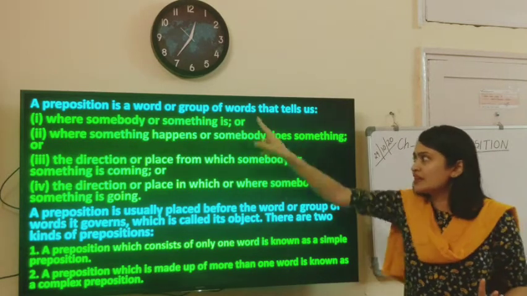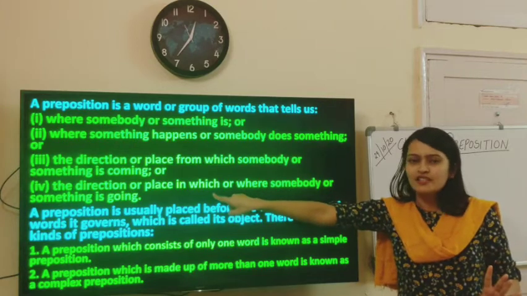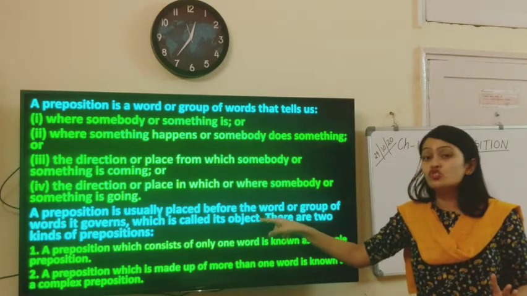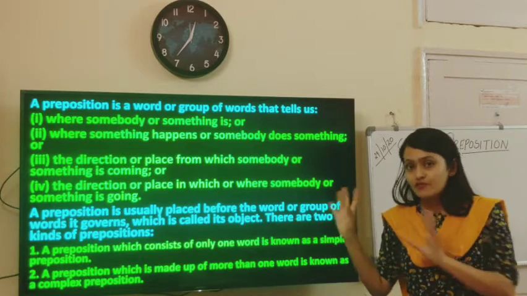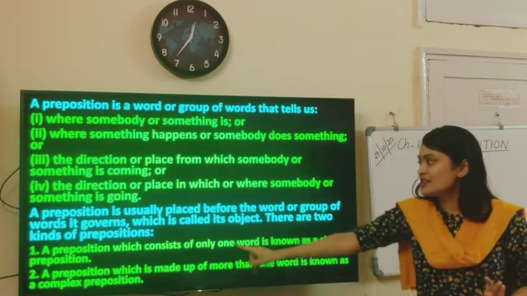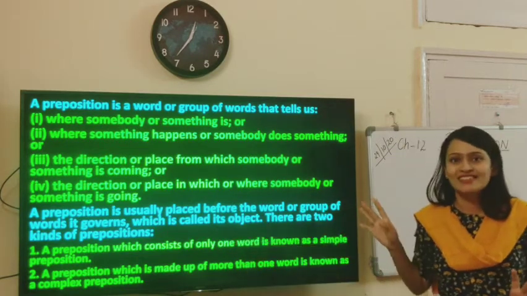Very clear with the definition of 4 points, right? With the object of preposition, very important. And lastly, that it is of 2 kinds.